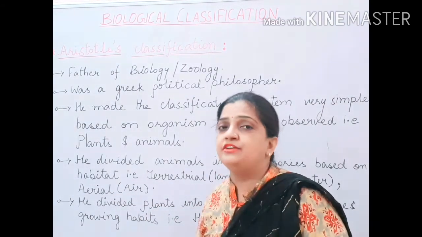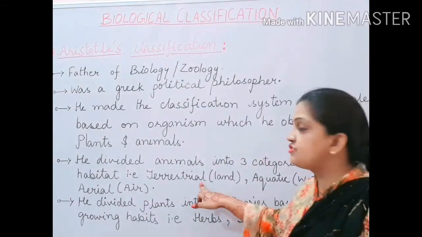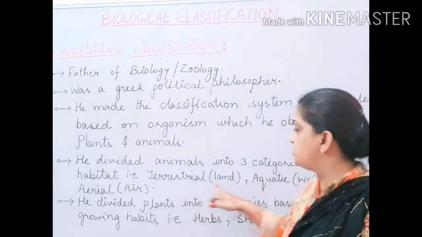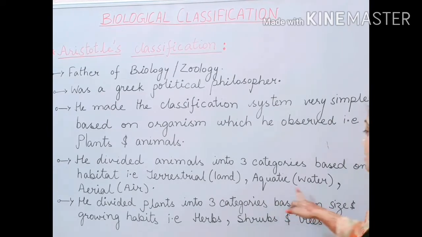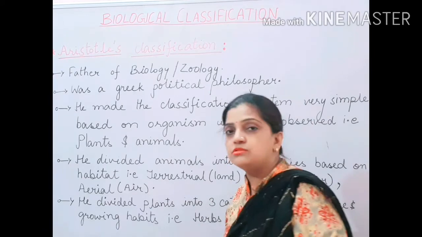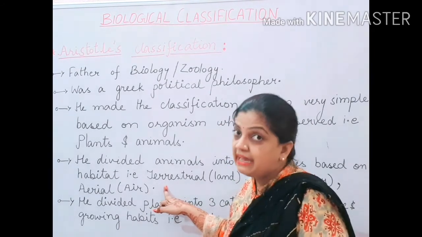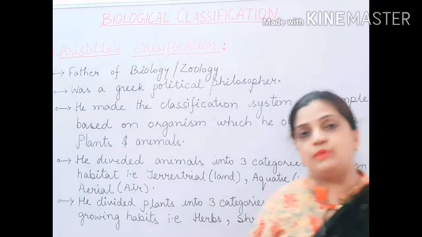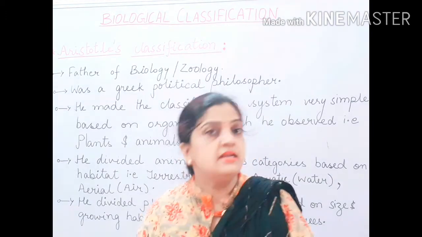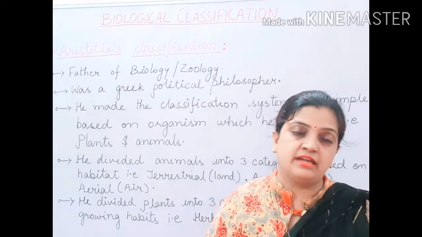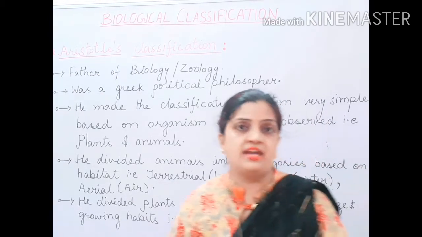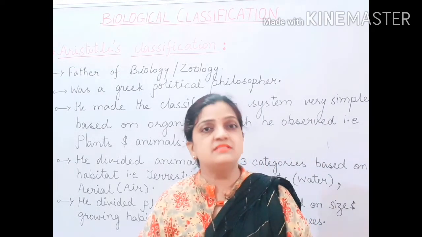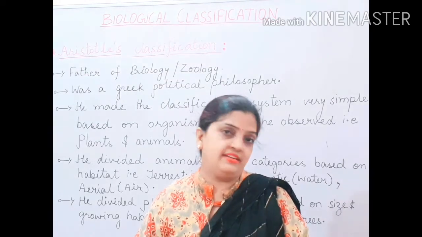You have studied in your childhood classes that terrestrial animals are those who survive on land, aquatic animals are those who survive in water, and aerial animals are those who survive in the air. So, depending on their habitat, Aristotle divided mainly animals into these three categories.